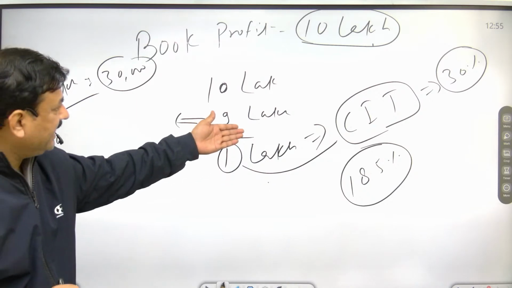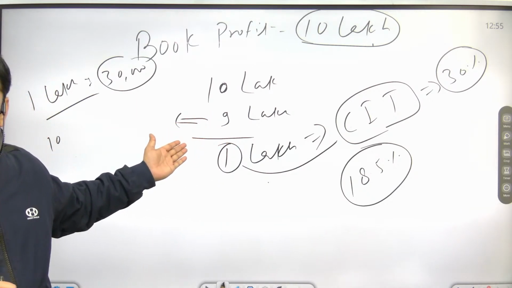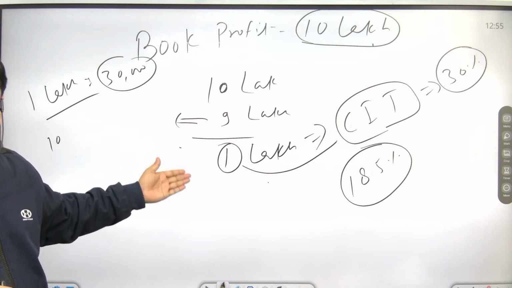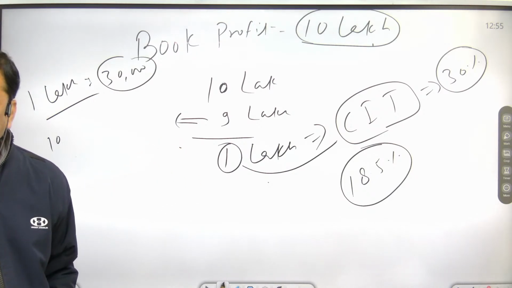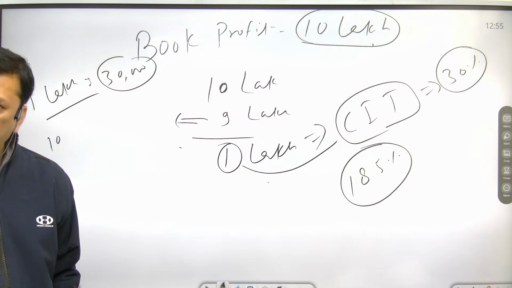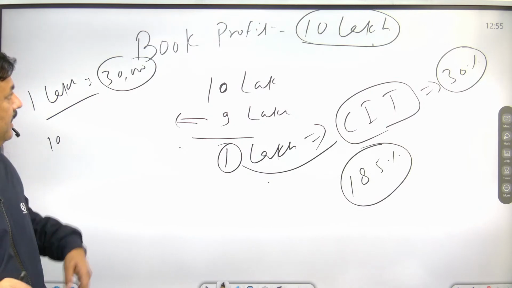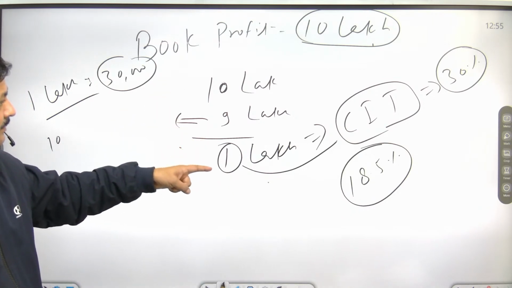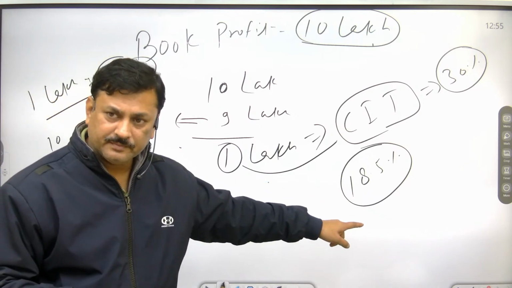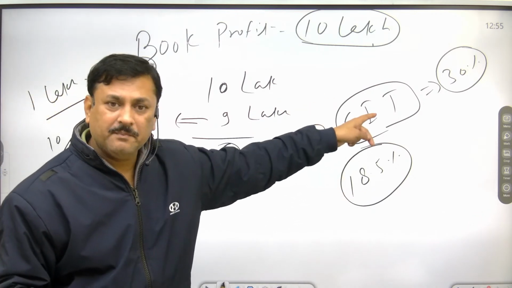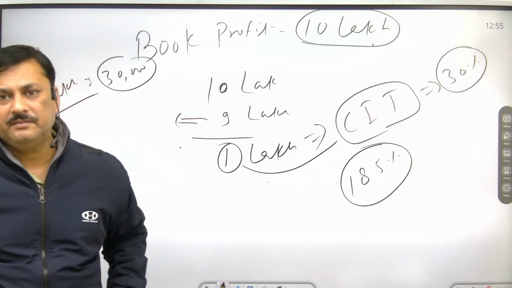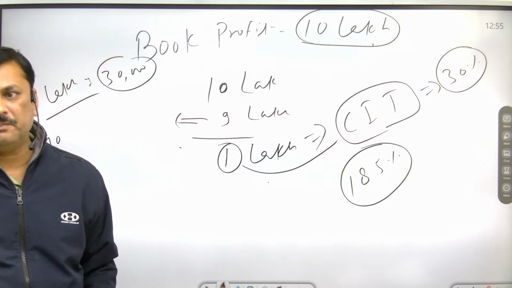How much is the company giving in MAT? 18,500. In MAT the company is giving 18,500, in CIT the company is giving 30,000, so which is beneficial?